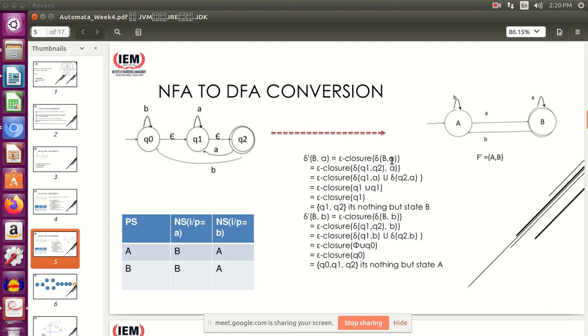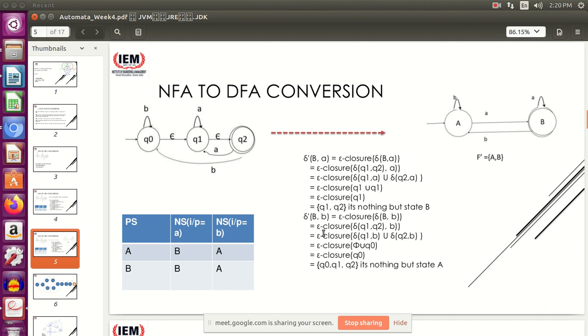So, what is state B? It consists of Q1 comma Q2. So, again break it down. So, Q1 on getting an A, it moves to Q1 itself, and Q2 on getting an A moves to Q1 itself. So, Q1 union Q1 gives you Q1. That is epsilon closure Q1, which is nothing but Q1 comma Q2, right?